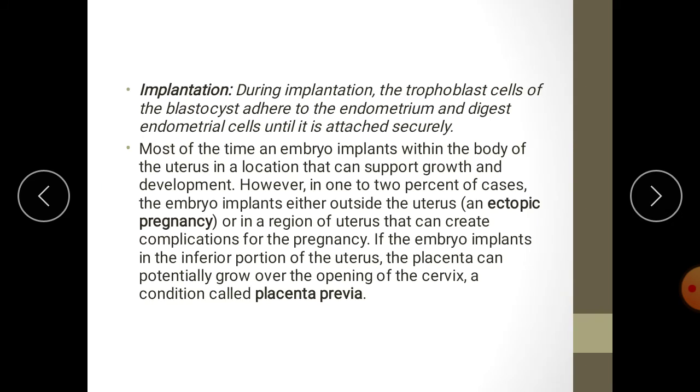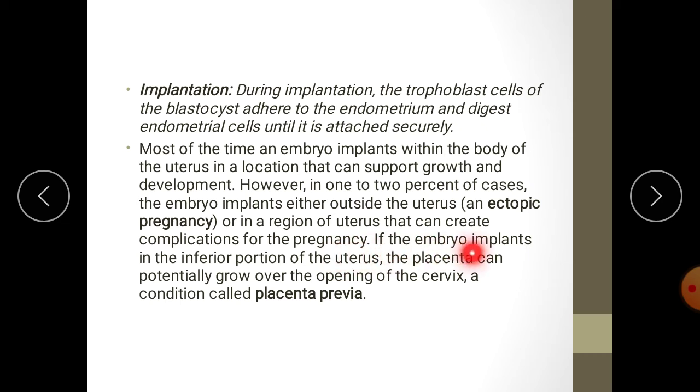Most of the time, an embryo implants within the body of the uterus in a location that can support growth and development. However, in 1 to 2% of cases, the embryo implants outside the uterus, sometimes in the fallopian tube, which is called ectopic pregnancy, or in a region of the uterus that can create complications for the pregnancy.